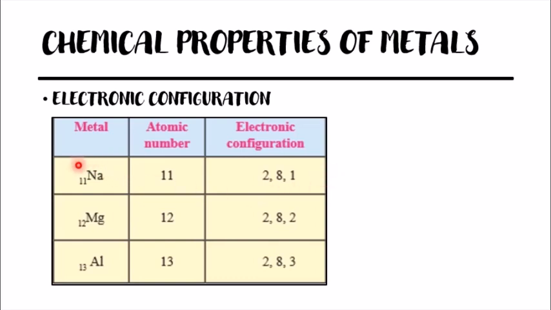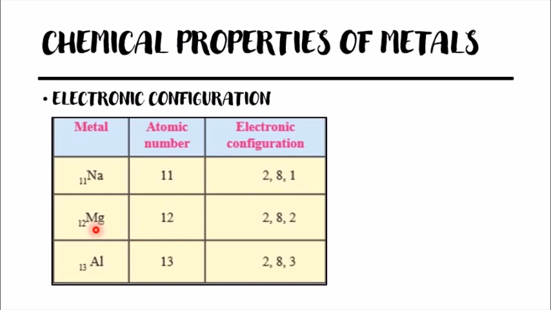But now, as the atomic number for sodium is 11, for the electronic configuration, in the first shell we will put 2 electrons, in the second shell we will put 8 electrons, and as 8 plus 2 is 10, only 1 electron is remaining, so that will go into the third shell.